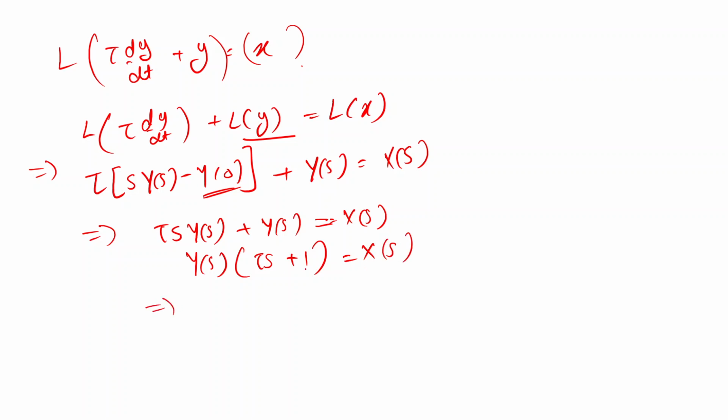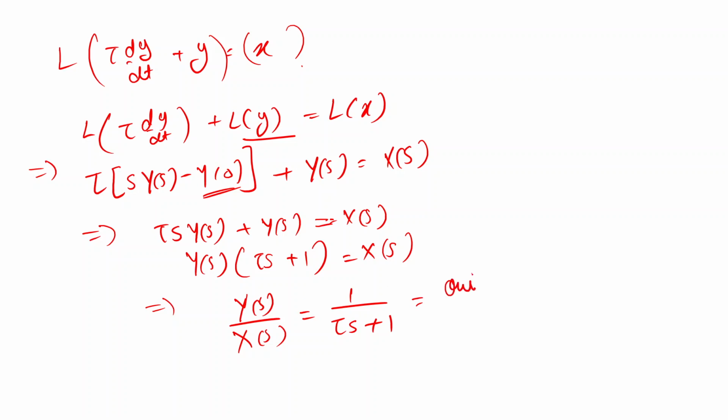So from here we can write Y(s) upon X(s) is equal to 1 upon tau s plus 1. Here X(s) is my input and Y(s) is my output.